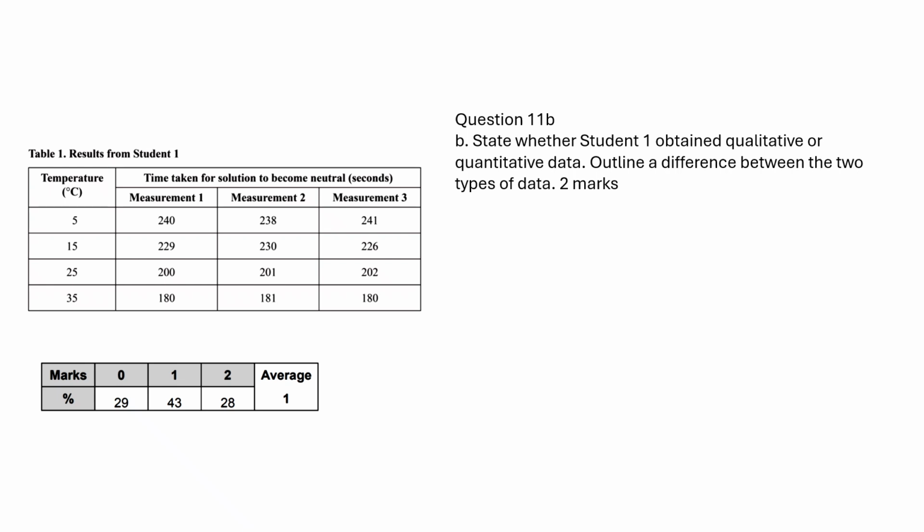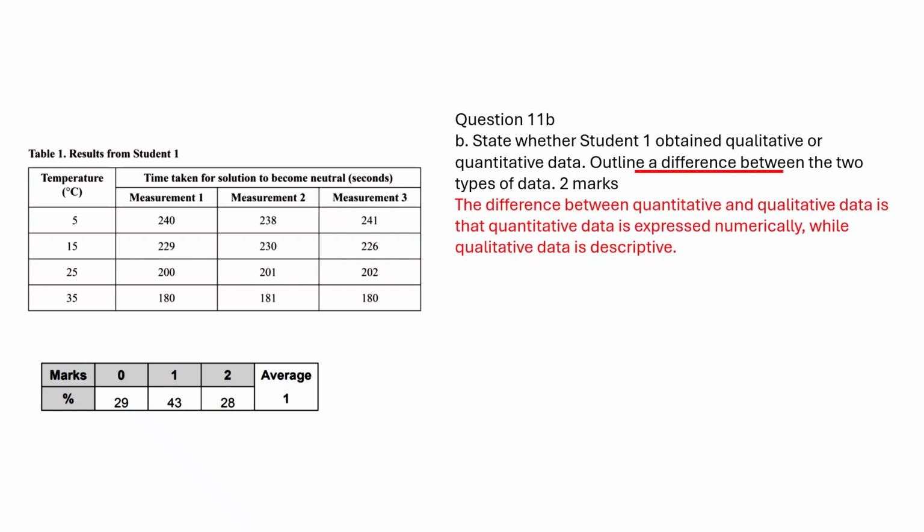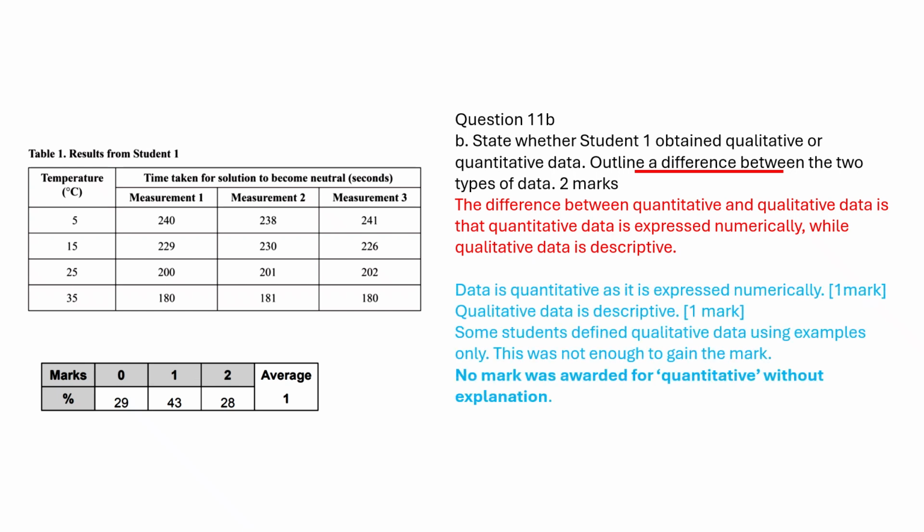The difference between quantitative and qualitative data is that quantitative data is expressed numerically, while qualitative data is descriptive. Directly write the concept and don't use an example. No mark was awarded for quantitative without explanation.